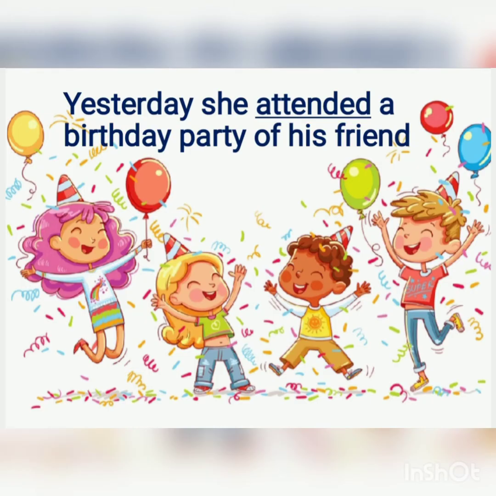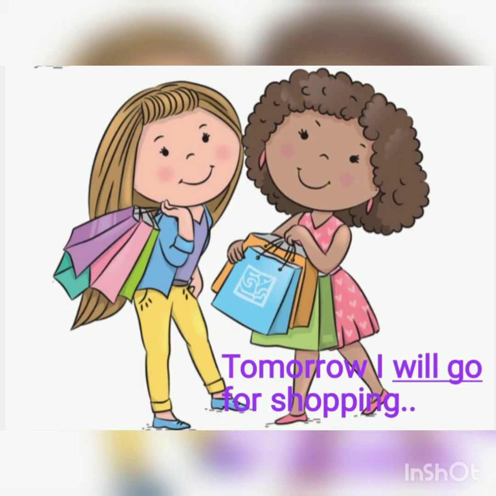Next, yesterday she attended a birthday party of her friend. Here, the verb attended indicates an action in the past. Next, tomorrow I will go for shopping. Here, the verb will go indicates the action in the future.